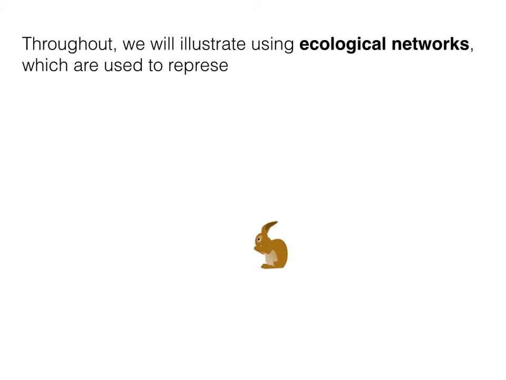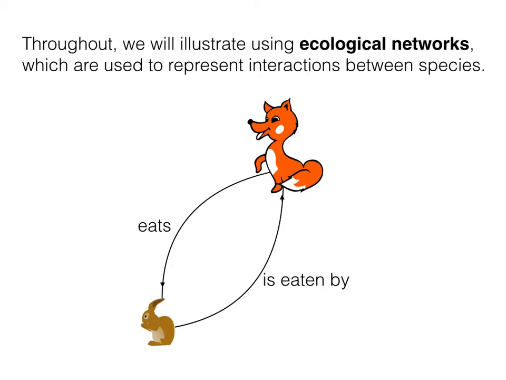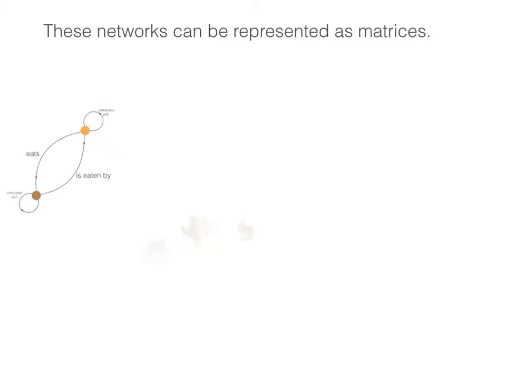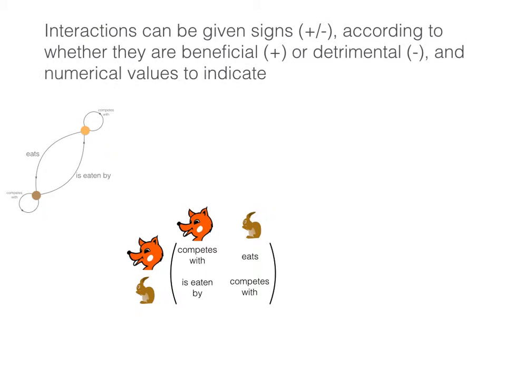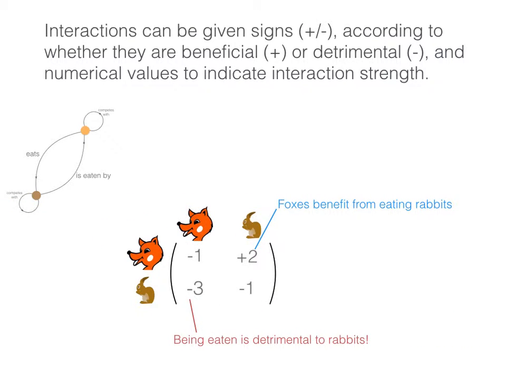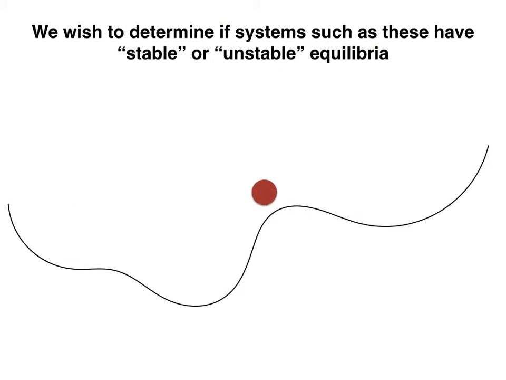Throughout, we will illustrate using ecological networks, which are used to represent interactions between species. These networks can be represented as matrices. Interactions can be given positive or negative signs, according to whether they are beneficial or detrimental, as well as numerical values to indicate interaction strength. We wish to determine if systems such as these have stable or unstable equilibria.